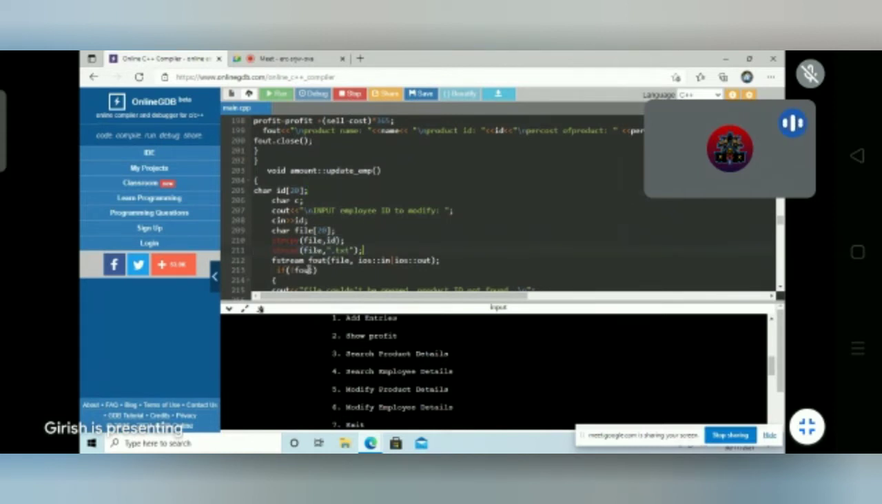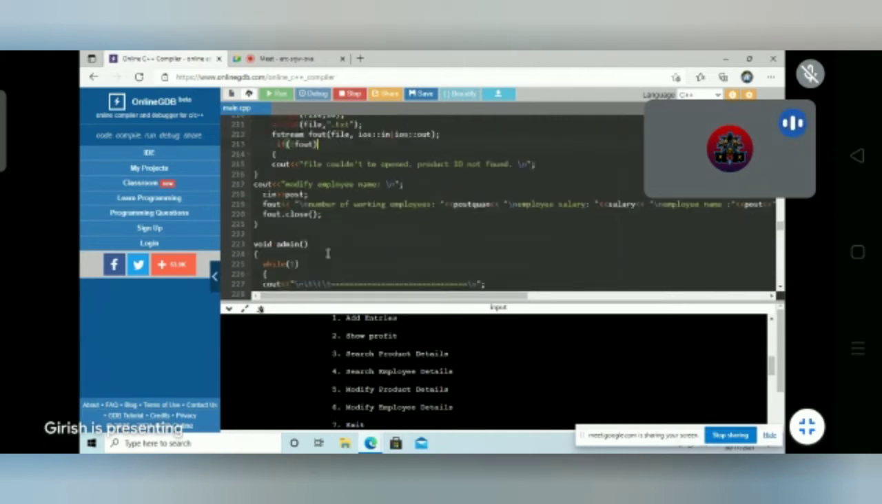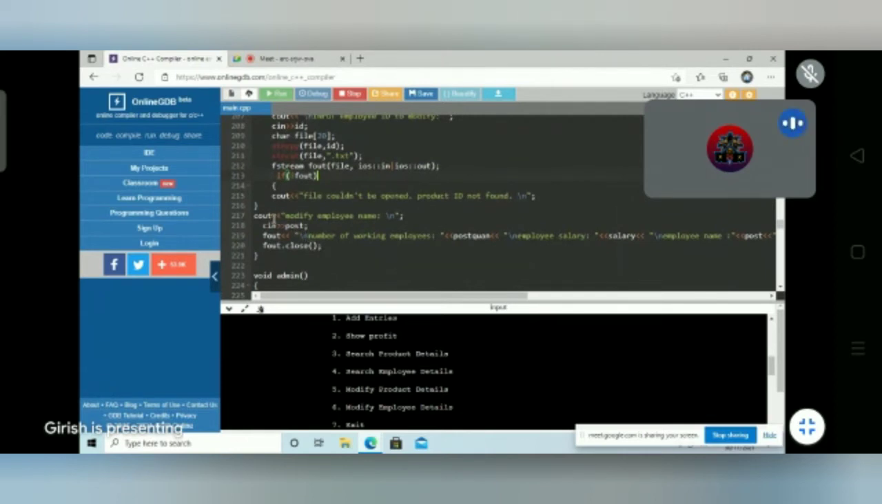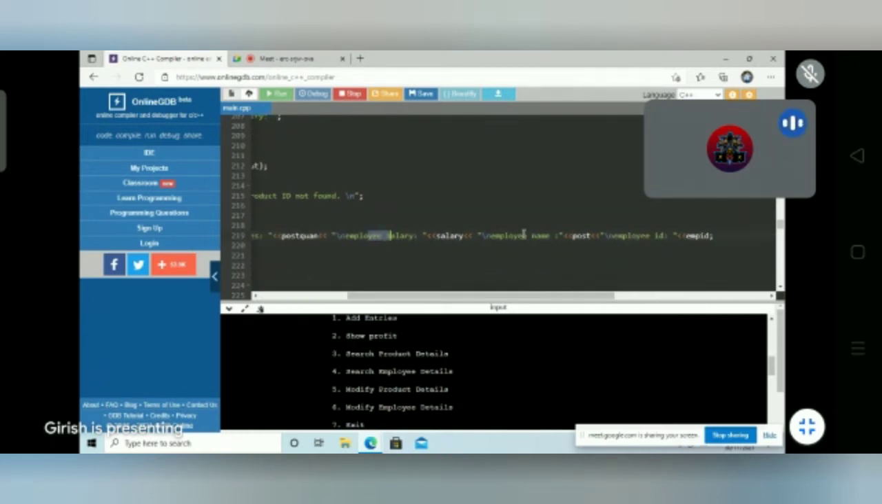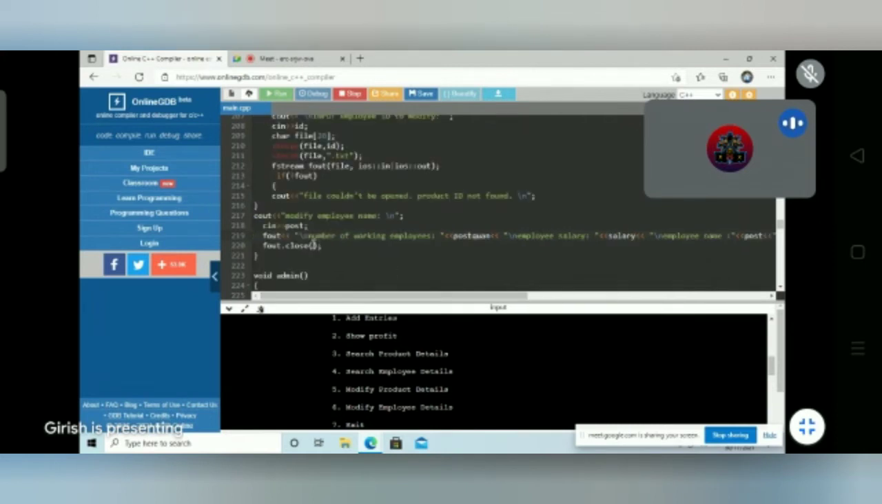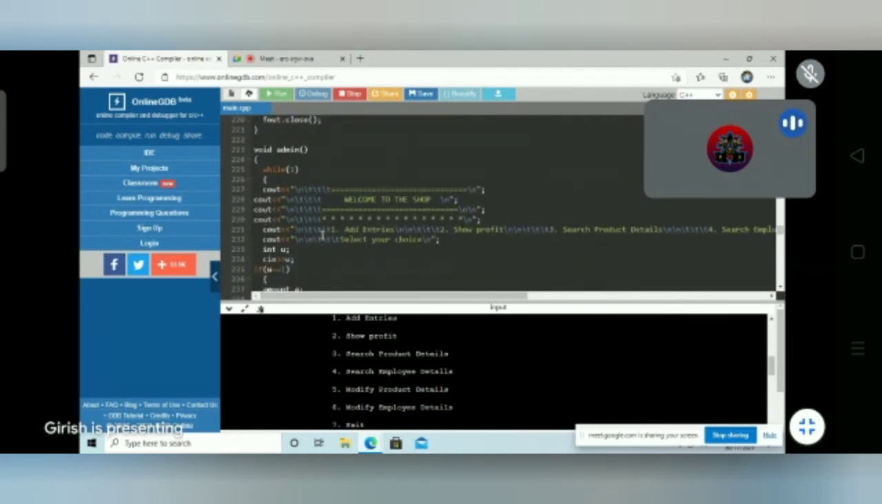Next, there is the fstream fout function, which will help to read or write the information from the files. If the user writes a wrong ID, it will return file not found. Next, the user can write the modified name of the employee using the fout function. The output is taken from the file, and it helps in displaying working employees, employee salary, employee name and employee ID, etc.